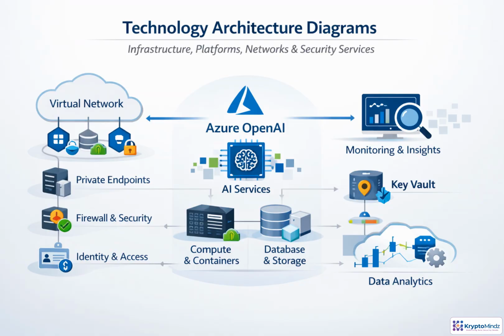Technology architecture diagrams turn the target design into an operational blueprint. They show where workloads run, which platforms host them, how services connect, and where security boundaries apply. In Phase D, this helps validate that the architecture can actually be deployed and operated. For an Azure AI solution, the diagram makes choices visible: virtual networks, private endpoints, identity, key vault, Azure OpenAI, data services, monitoring, and runtime compute. The value is not the icons. It is the conversation they enable about resilience, scalability, ownership, and risk before implementation begins.